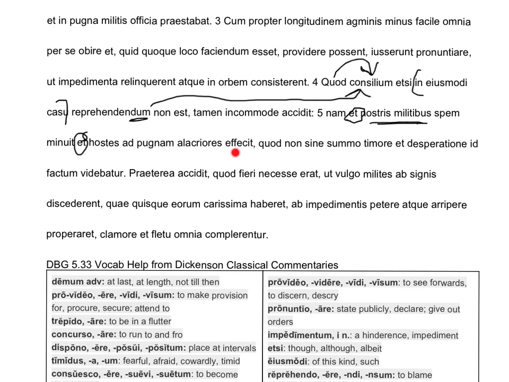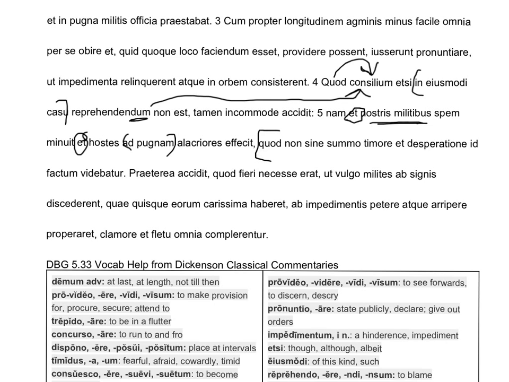Hostes ad pugnam alacriores effecit. We've got a prepositional phrase here. Hostes, of course, is accusative, and so is alacriores, and effecit means it made. So this plan made the enemies more eager for the battle because they saw our guys pulling the ripcord, the emergency cord. And now Caesar gives us a new clause marker, quod, because, quod, non sine summo timore, prepositional phrase.